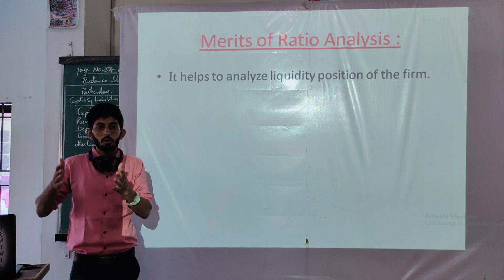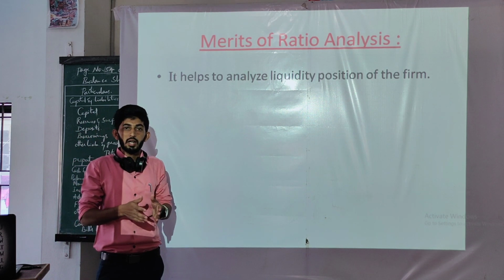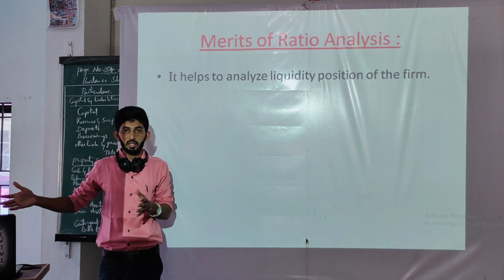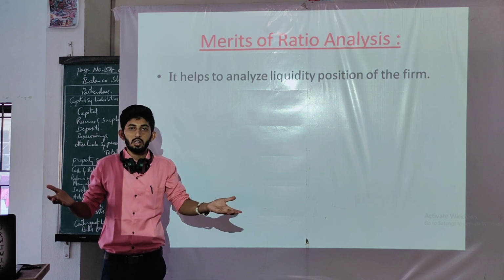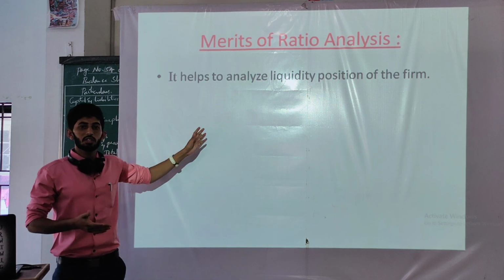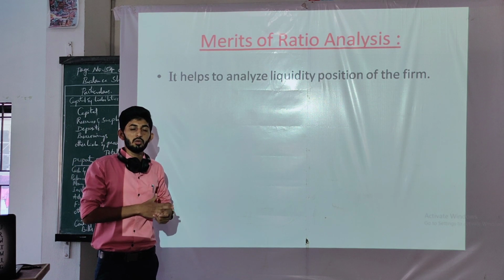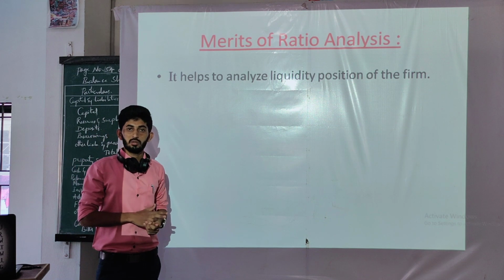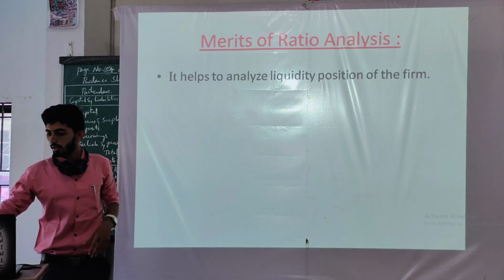So these are the liabilities which have to be paid within a year, and they can be compared to the short-term assets. The short-term assets are used to pay off the short-term liabilities. What is the liquidity position of the company? You can calculate it with the help of liquidity ratios. We will come to discuss what the liquidity ratios are and how many types there are.